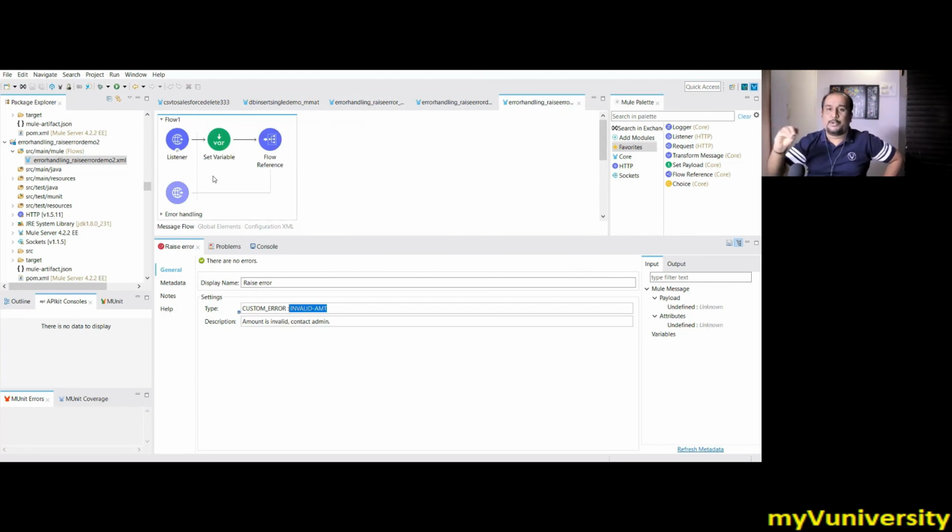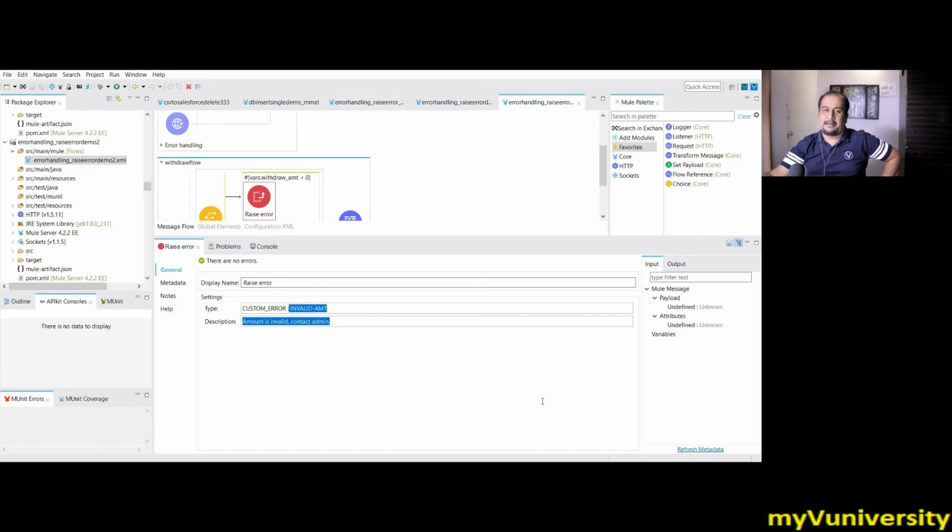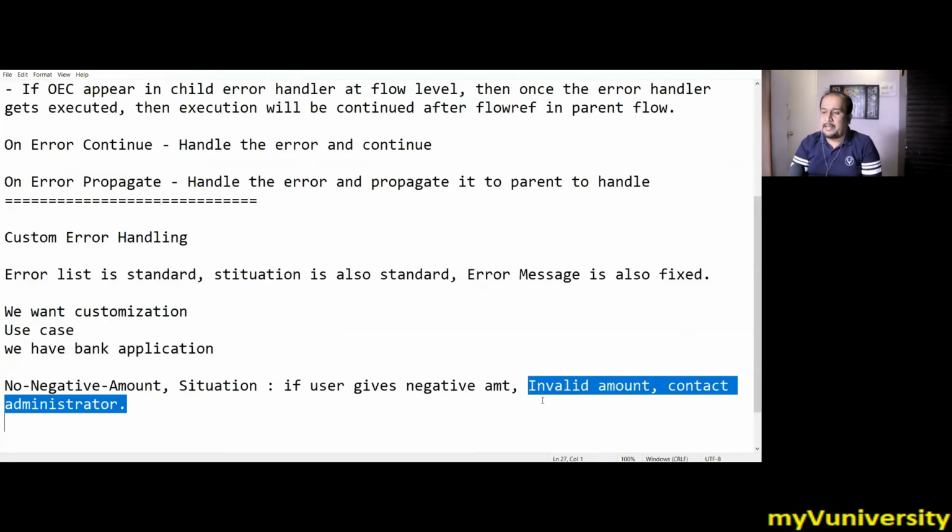Here you don't even have the parent flow. So if your parent flow does not have a flow handler, it will go to the JVM and abnormal termination happens in your program. So whatever description is specified in the raise error, that is what I mean by system error. This is the error which is decided by whoever is raising the error.